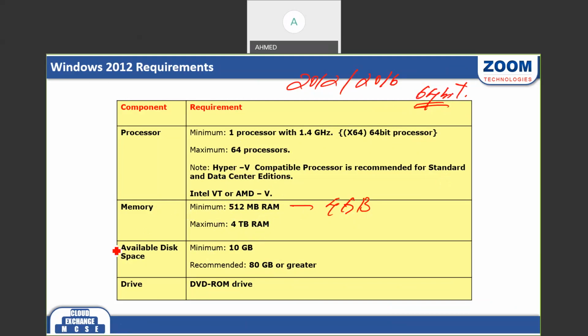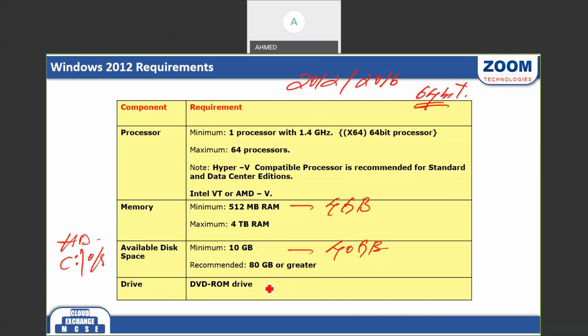Then hard disk space. You can take any size of hard disk, maybe 1 TB, 2 TB, but when installing the OS, it will install on the C drive. So on the C drive, for installation of the OS, we require 10 GB, but we have to take more than 10 GB, for example 40 GB, 50 GB, or 80 GB, because after the OS is done, we want to add some other services also. Then we require a DVD.